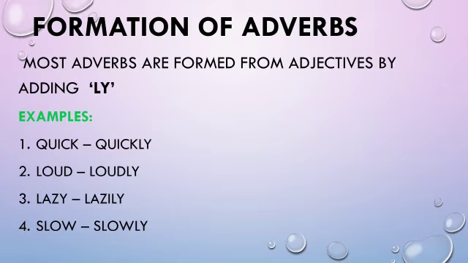Here, children, at the end y is there, so we will be using ily. And here slow, slowly; careless, carelessly; active, actively; easy, easily, again y it is ending with, so ily. So in this way we can make adverbs from adjectives.